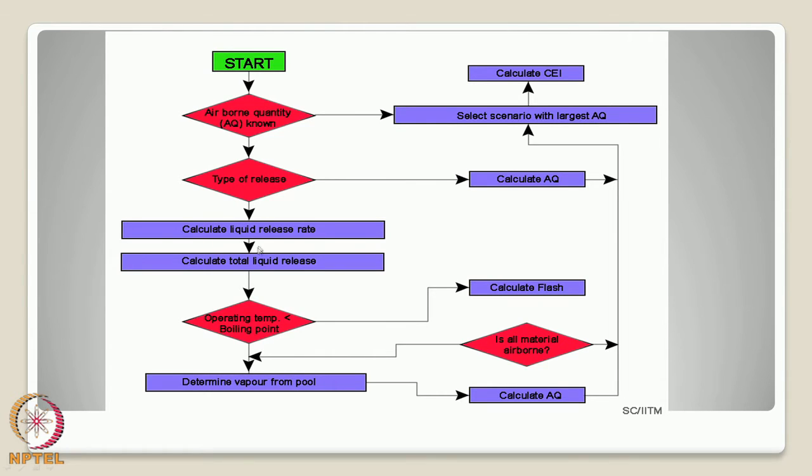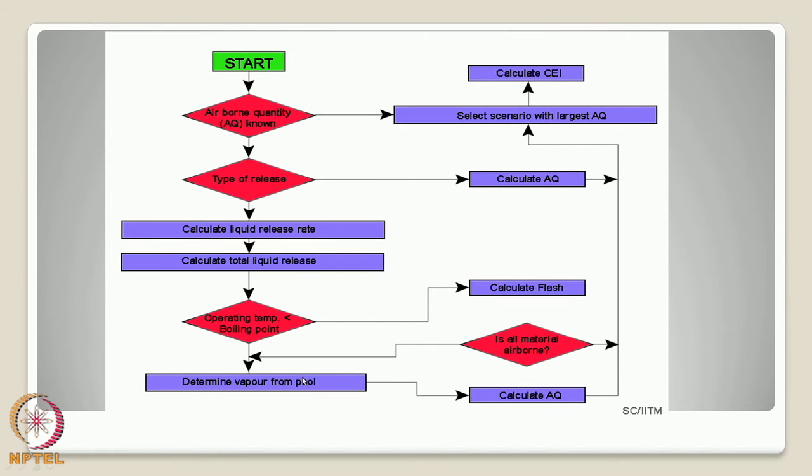So, calculate the liquid release ratio, calculate the total liquid released from the section, and for the given operating temperature and boiling point, estimate what is called the flash. Based upon the flash value, then estimate what is the vapor pool which is being formed from the chemical.